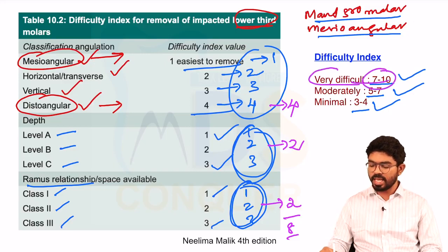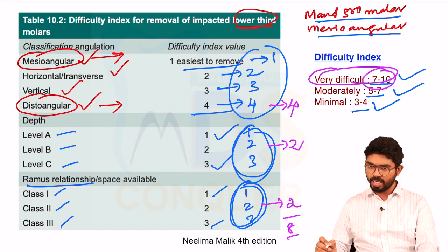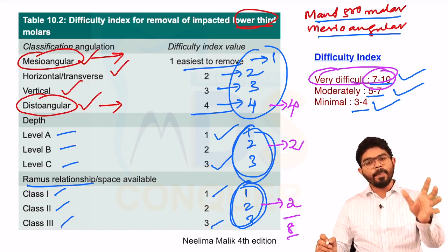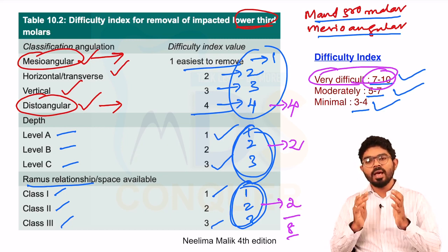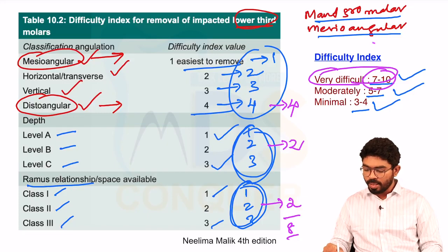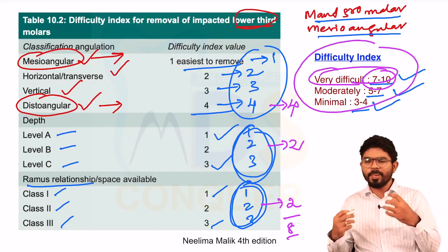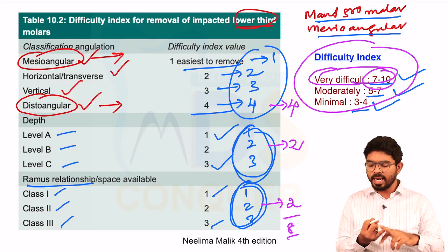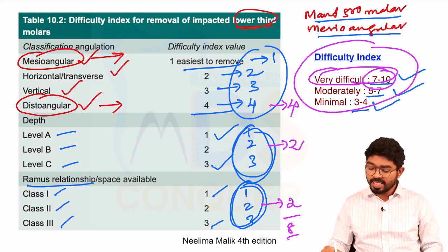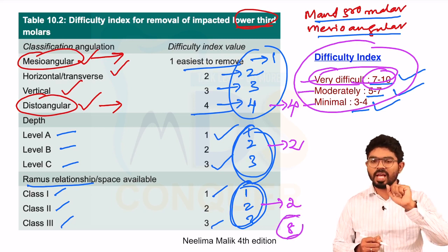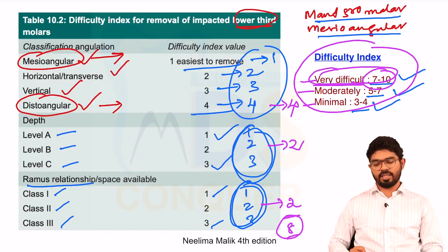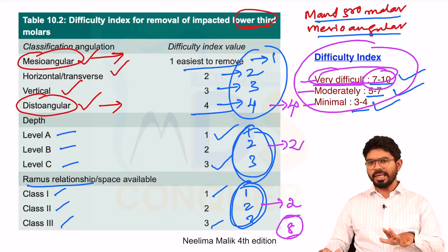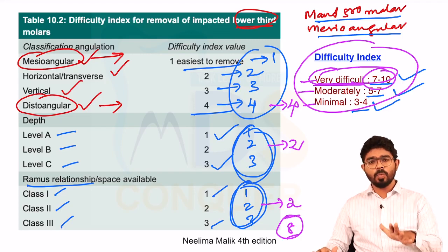Okay, so such questions, either by giving a radiograph, an IOPA or an OPG, or by giving the description, they are going to ask you, and you have to count all these 3 parameters, add one to the other, and then you have to compare with this index and tell the result. Simply they can ask you what is the difficulty score. Second thing, they can ask you what is the difficulty level. These are 3 levels. Or they can ask you simply the difficulty score. The difficulty score for the question I have given is 8. The difficulty level is very difficult. I hope you are very clear and familiar with this.